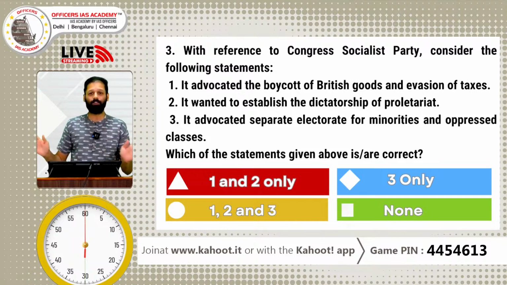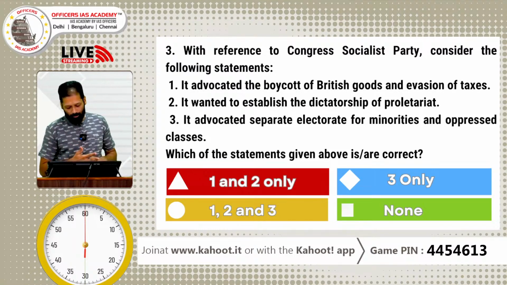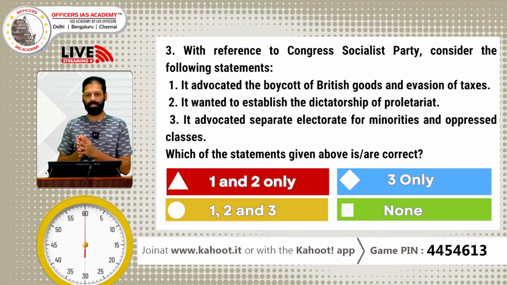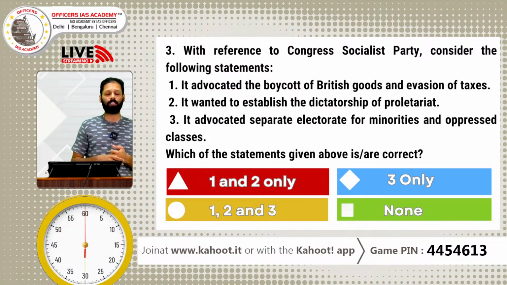I may not even know the content behind it, but just the way in which the statement is constructed will tell you whether it is correct or incorrect. It advocated the boycott of British goods and evasion of taxes. They were going to participate in elections. They will not be recommending the evasion of taxes. Dictatorship of proletariat is a communist ideology.